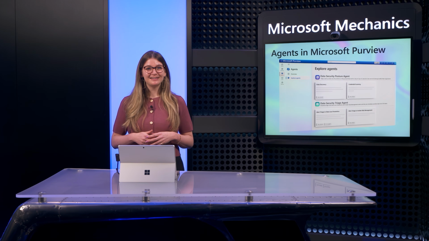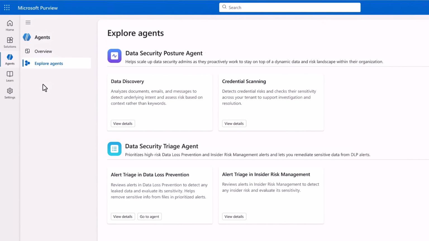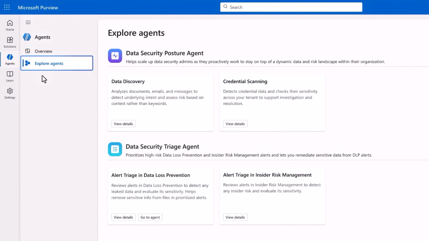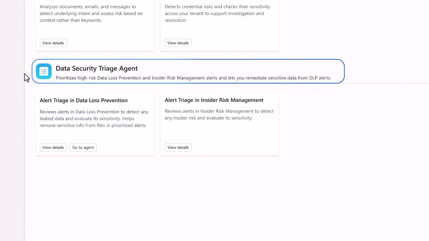And we are constantly evolving these agents to meet your everyday needs, removing manual work and taking care of the busy work for you, while surfacing context-related insights based on their ability to deeply understand the data in your environment. In Microsoft Purview, you can explore agents from the left navigation. Like most analysts, I'll start the day by reviewing alerts, and so I'll begin with the Data Security Triage Agent.